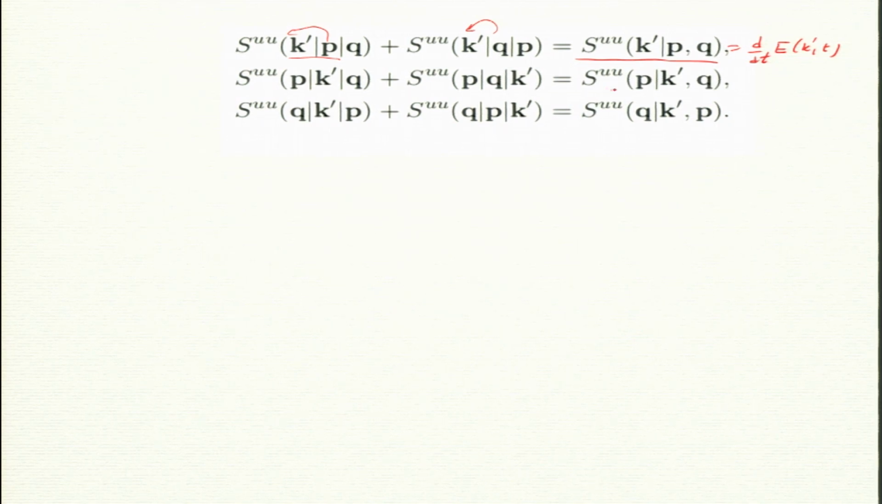Now, the second equation comes from energy coming into p from k prime and q. So, this is coming from d by dt of E of p t. So, that will be p getting from k prime and p getting from q. Third is mediator. The third equation is d by dt of E q t. So, q is a receiver, it receives from k prime and q gets from p.